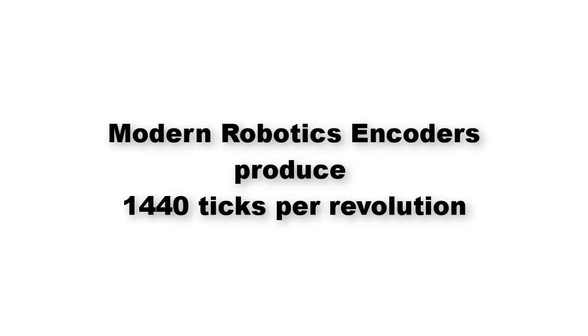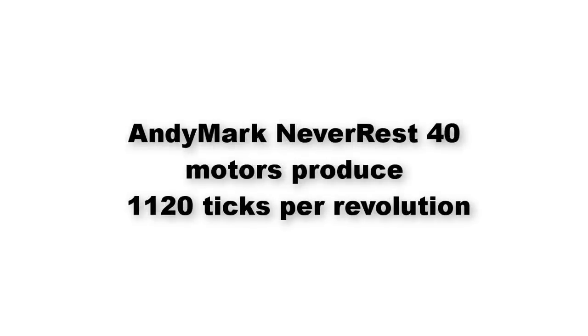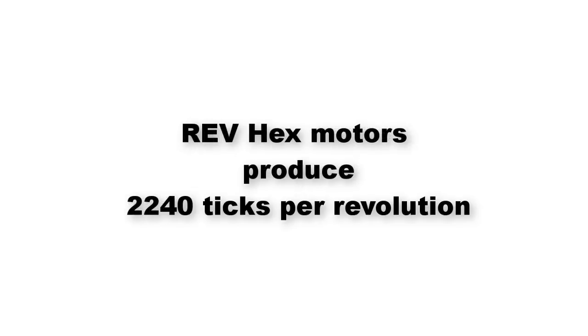Another mode provided by the motor controller is Run to Position. When we use this mode, we specify the target position as an encoder tick count. The motor will rotate until the target count is reached. The Modern Robotics encoder produces 1440 ticks per revolution. AndyMark NeveRest motors, which have built-in encoders, produce 1120 ticks per revolution instead of 1440. Rev HD Hex motors, which also have built-in encoders, produce 2240 ticks per revolution, exactly twice the rate of the AndyMark motors.